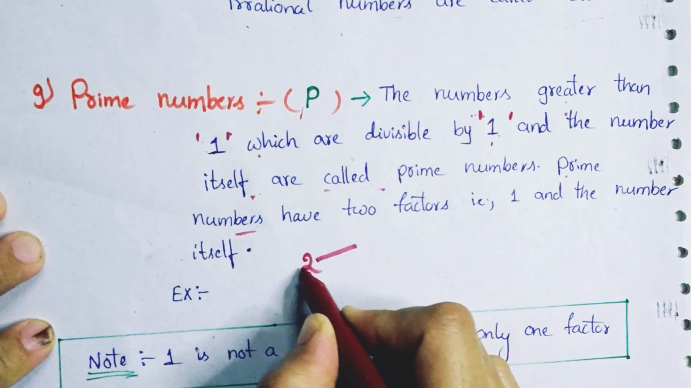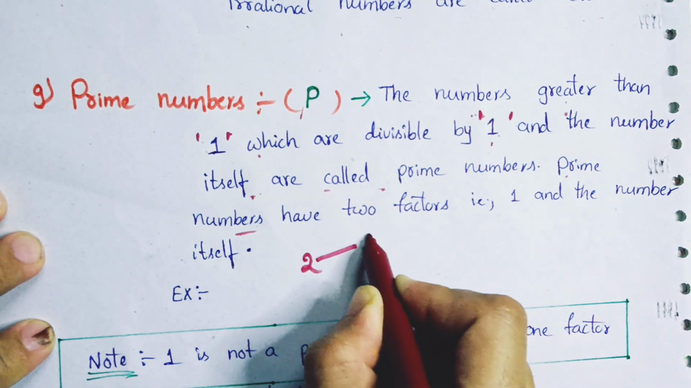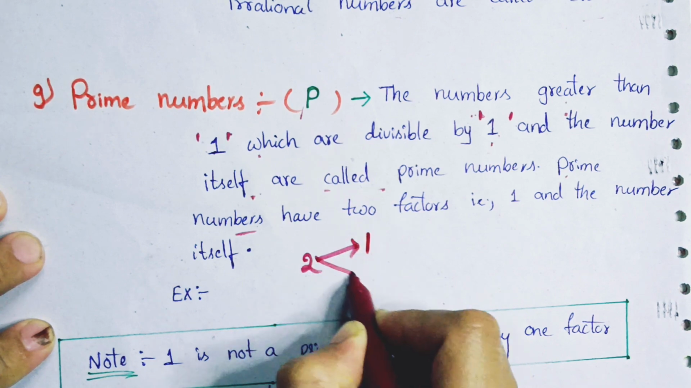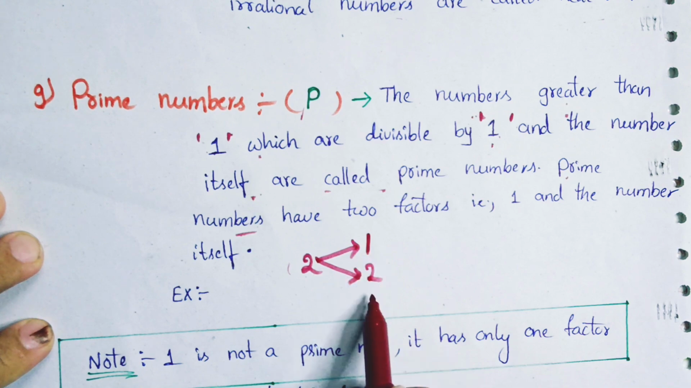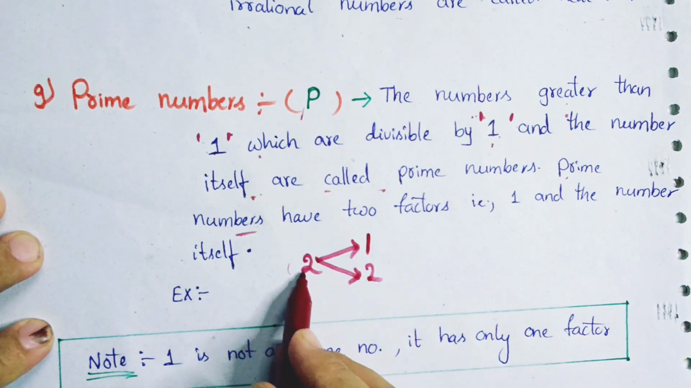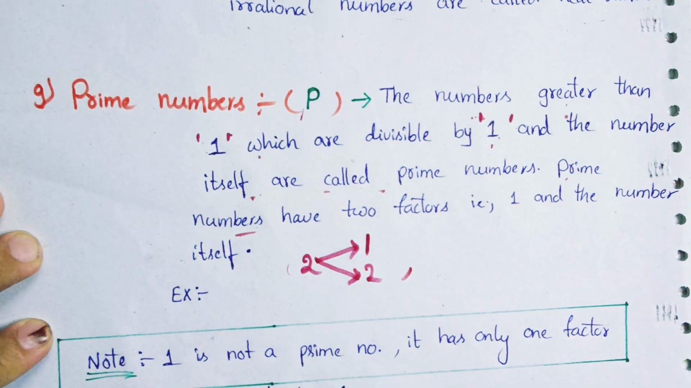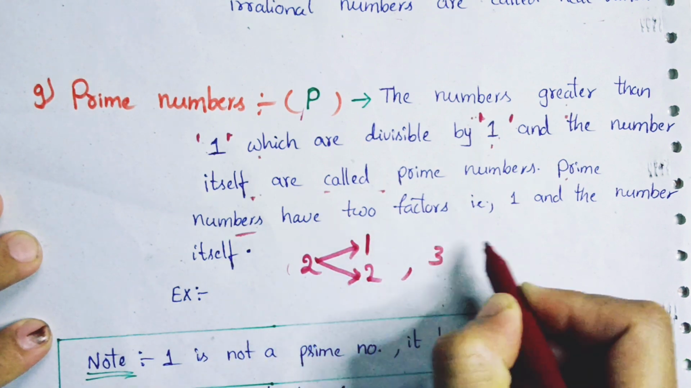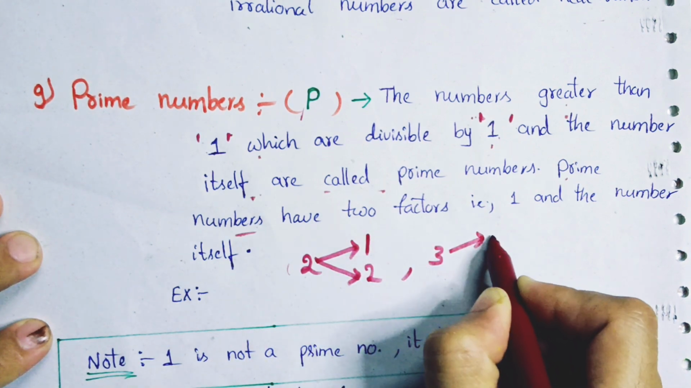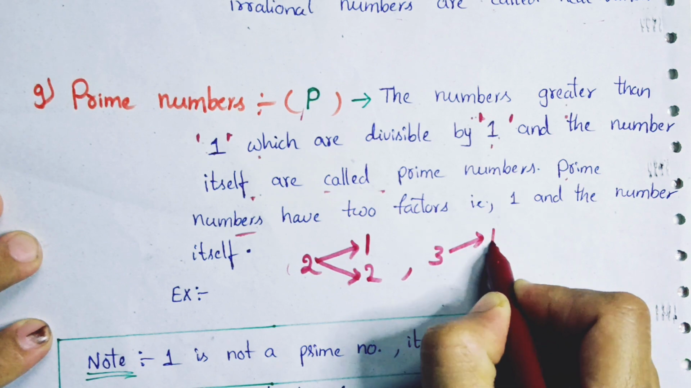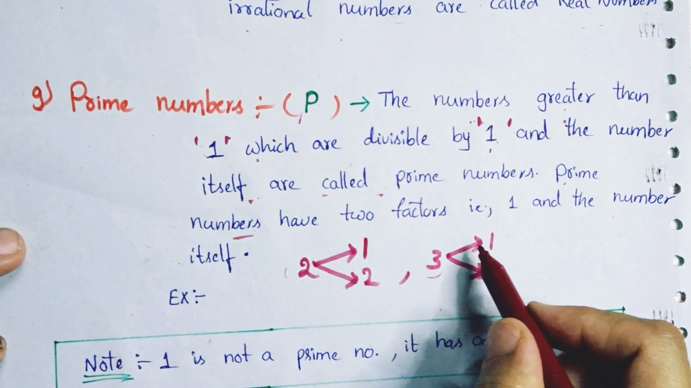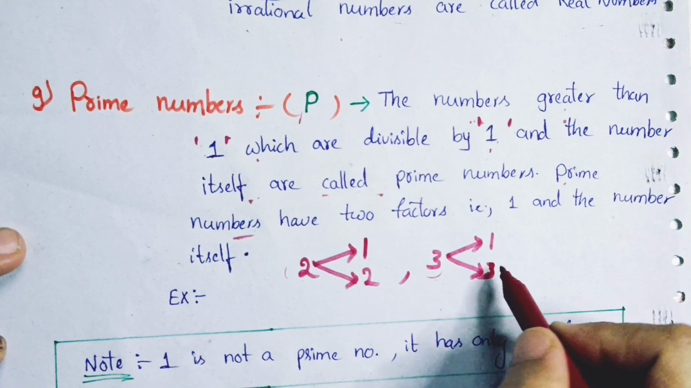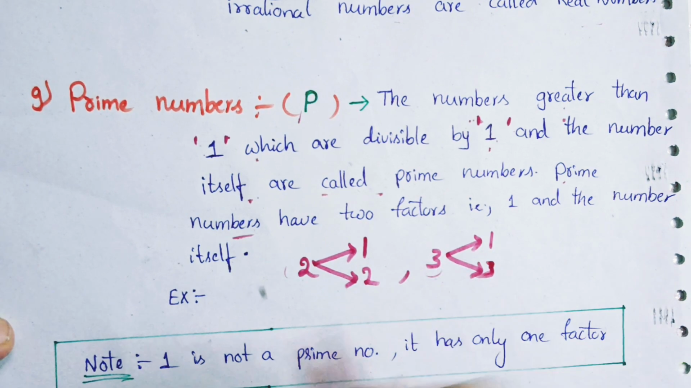What are the factors of 2? First one is 1. Second factor is 2 itself. So 2 is in the 1 table and the 2 table. That's why 2 is a prime number. Let us take another example, 3. What are the factors of 3? 1, and then 3. Do you see 3 in any other table other than 1 and 3? No. So 3 is a prime number.